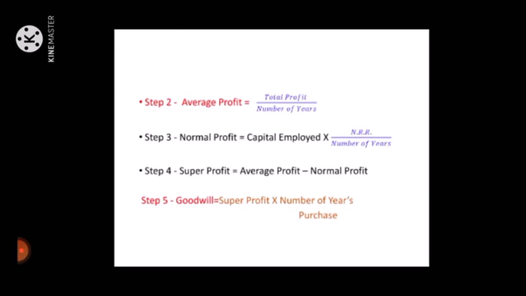Step 4, super profit is equal to average profit minus normal profit. And step 5, goodwill is equal to super profit into number of years purchase. See the solved example in the textbook, page number 130, for practice purposes.